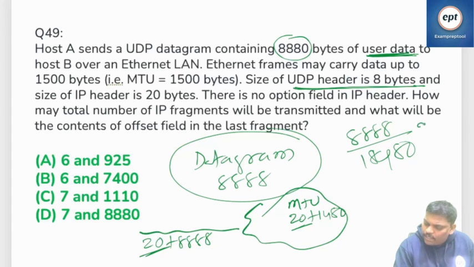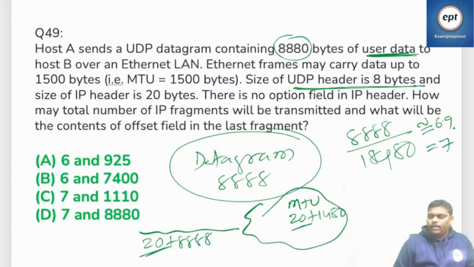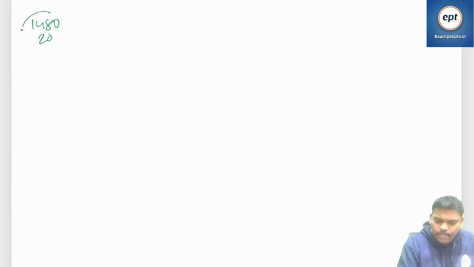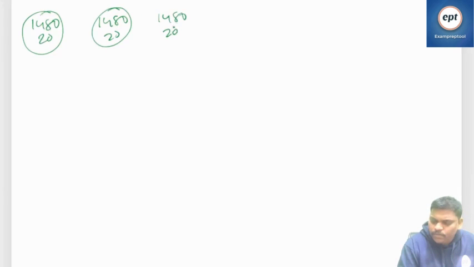I think you calculate properly, 6.9 something like that, approximately 7. So let me do this. 1480 plus 20 is one packet. 1480 plus 20 one more packet. 1480 plus 20 one more packet. Totally 7 packets.